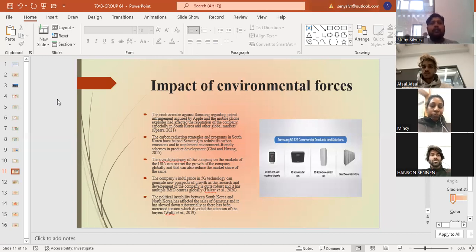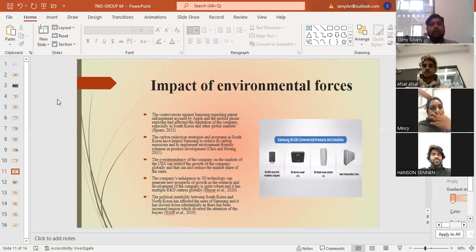Next, the political problems between South Korea and North Korea bring some problems to the company, deviating the minds of customers from buying the products. And the next one is the advancement to 5G technology. Some of the youngsters and others are coming for this, and it will bring development and take the product and the company to the next step.